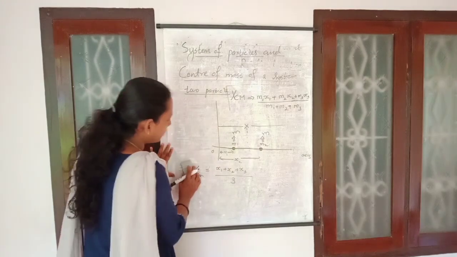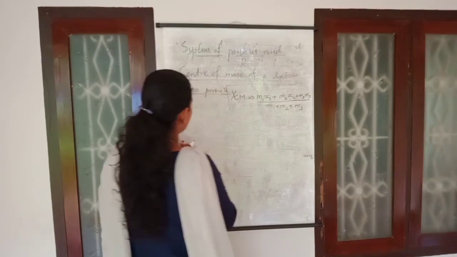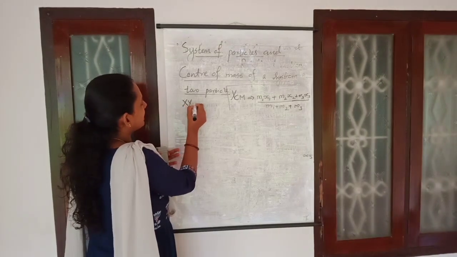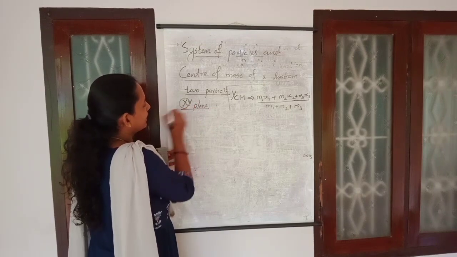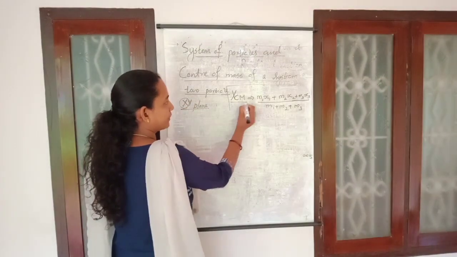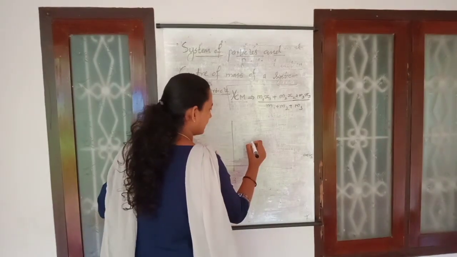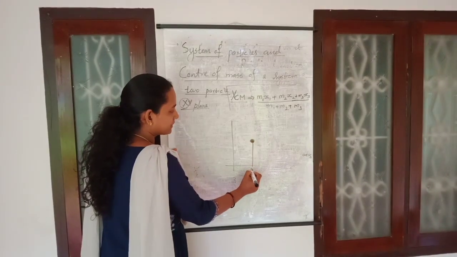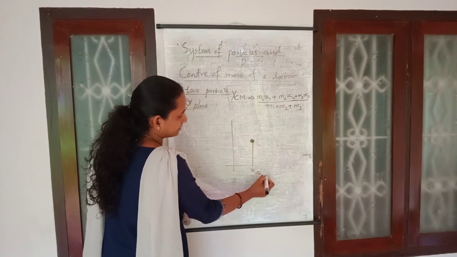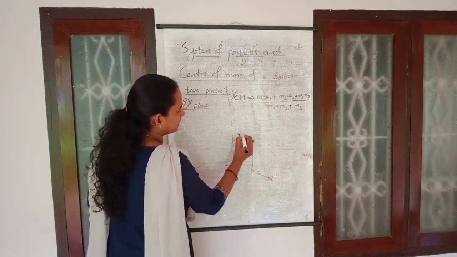But whenever a body is placed in a plane, the xy plane, that body will have not only a single position of center of mass. This system will have an x coordinate, and at the same time it has a y coordinate.